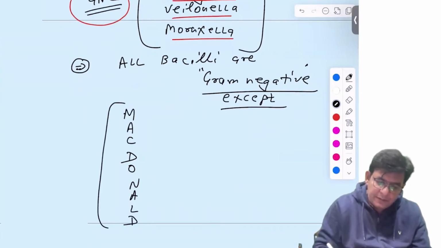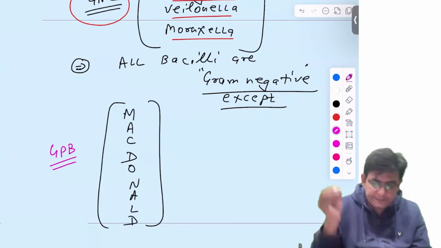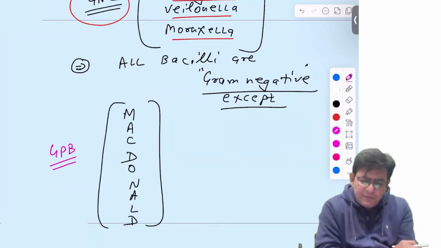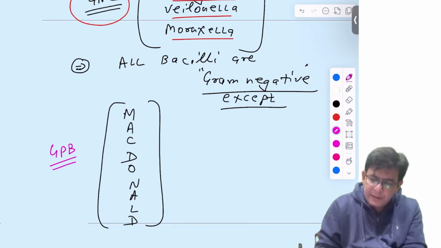McD are gram positive bacilli. If you have learned it from somewhere else, that's also okay, and if you want to use this one, that is also fine. So, gram positive bacilli.